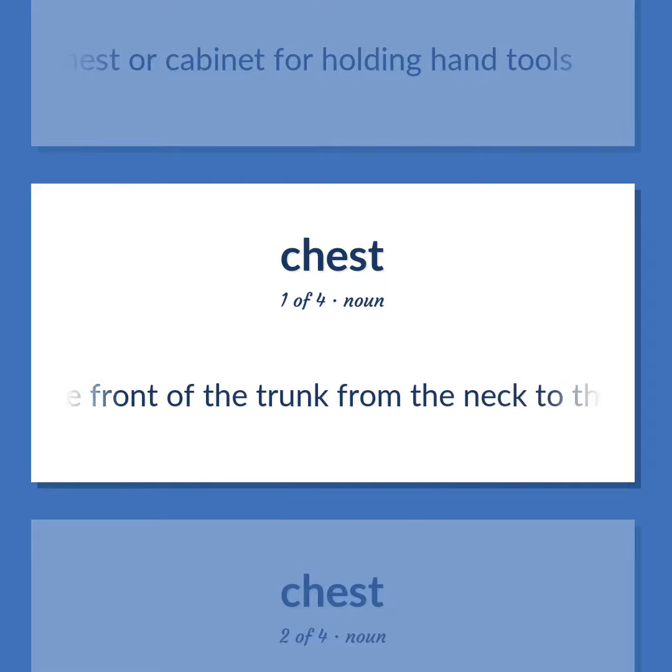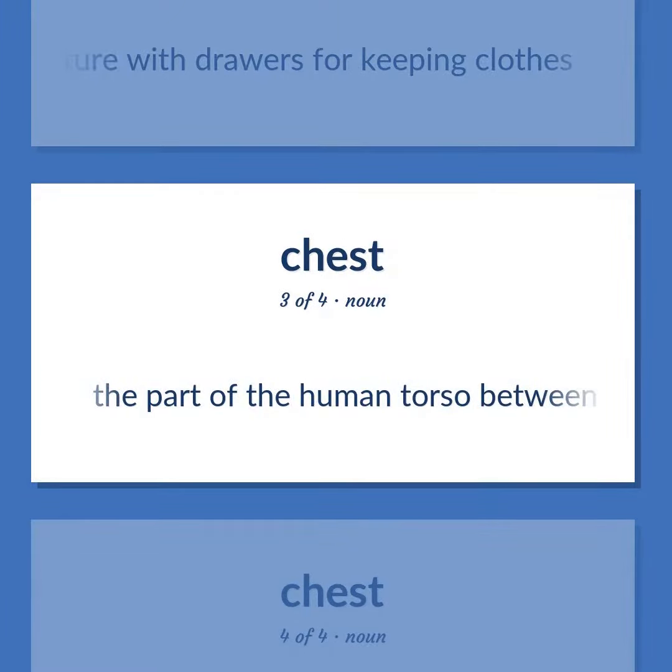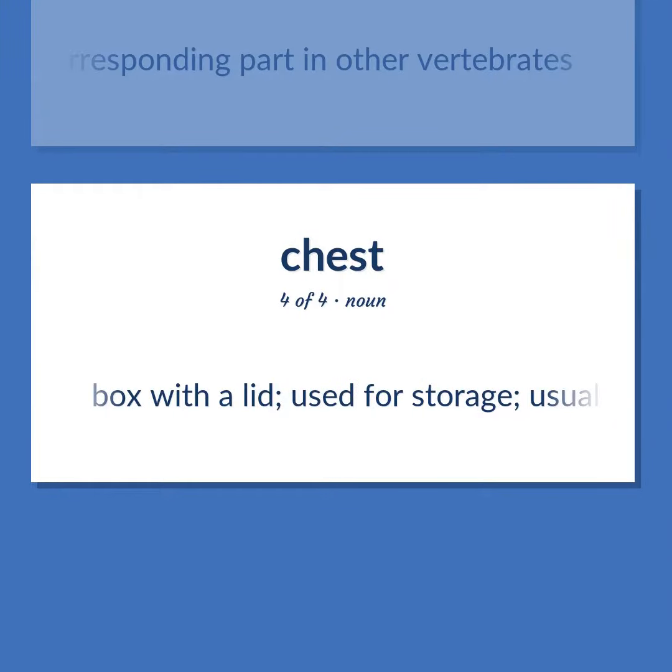The front of the trunk from the neck to the abdomen. Furniture with drawers for keeping clothes. The part of the human torso between the neck and the diaphragm or the corresponding part in other vertebrates. Box with a lid. Used for storage, usually large and sturdy.